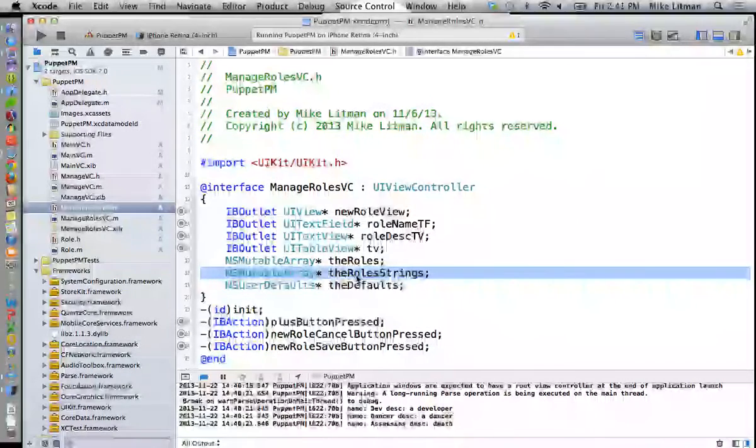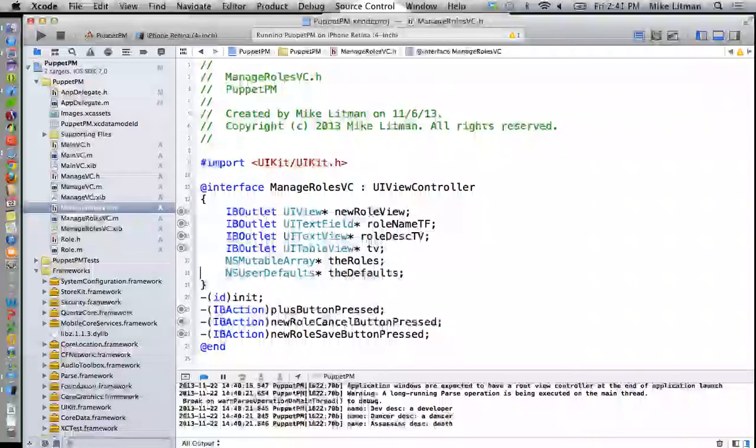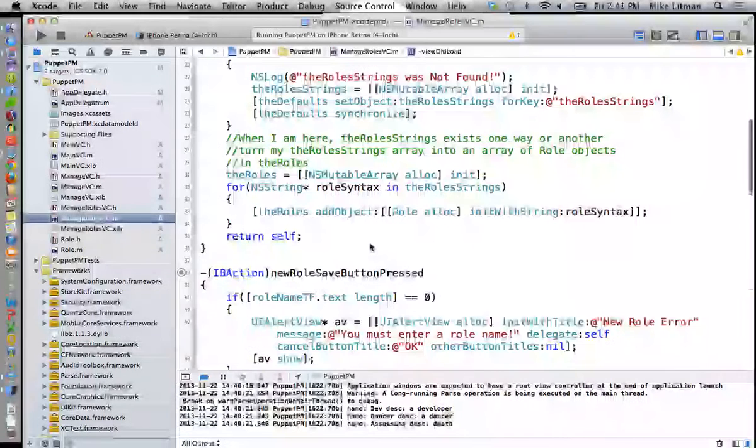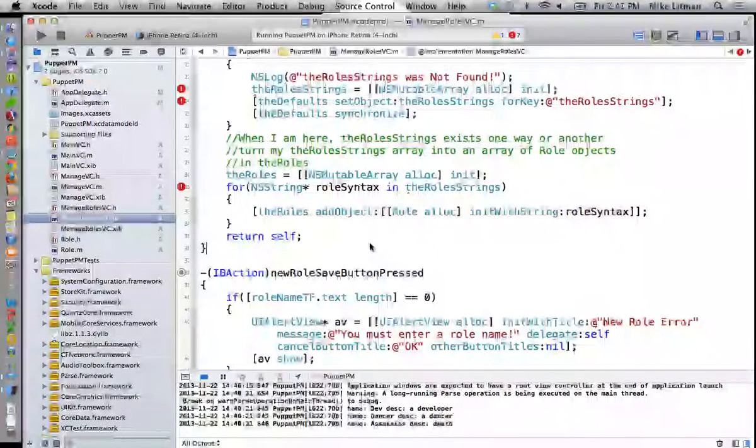We're going to say that our app has no local storage. Everything has to be online in order to work. Okay? So we're going to get rid of the whole idea of local storage. So we'll get rid of the role strings there, which should then create a whole bunch of other errors for us. Naturally. And the whole reason I did that is because now it's easy to go find out where all the places are that we're using that.